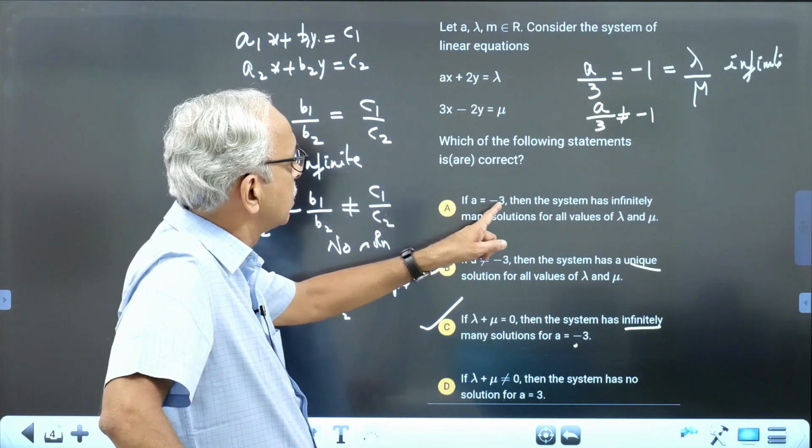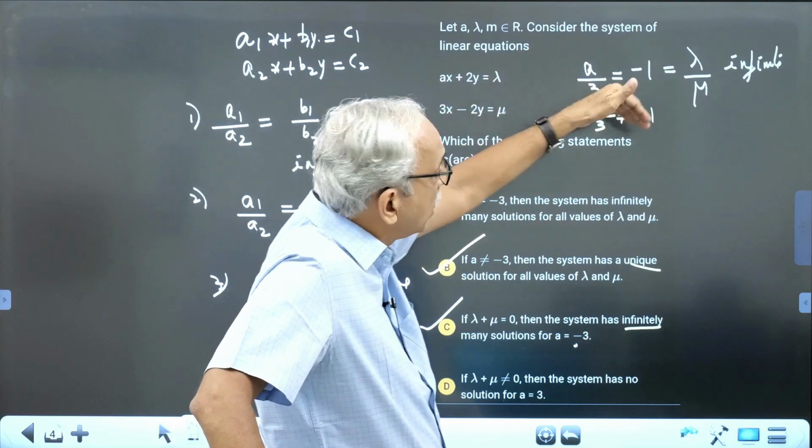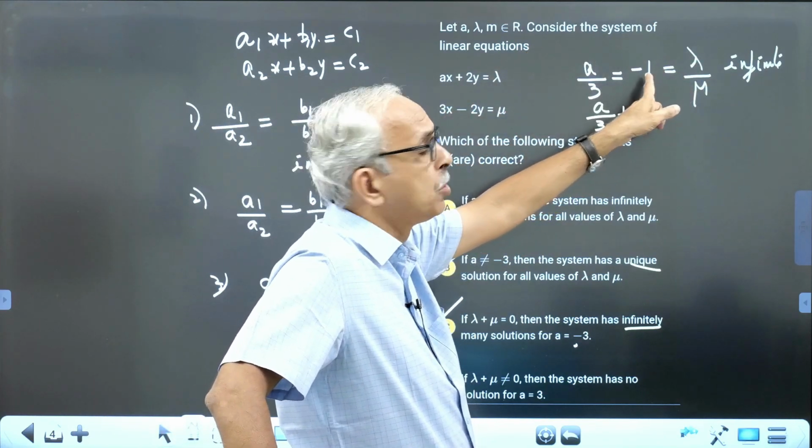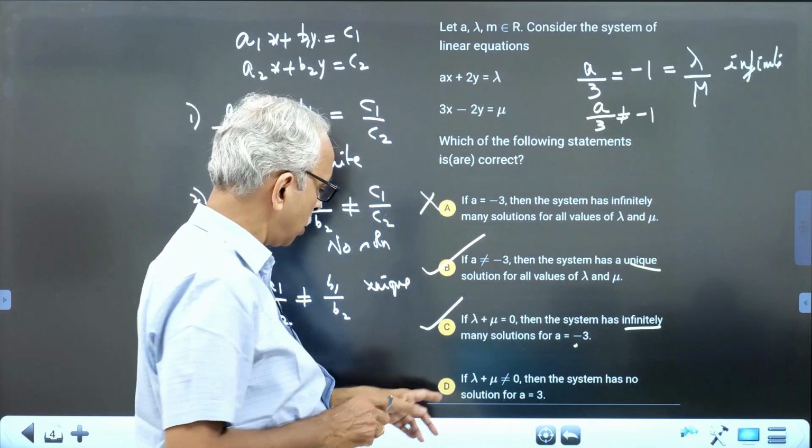Now, A is equal to minus 3. The system has infinite solution. No, because A is equal to minus 3 as well as lambda by mu is minus 1. Then only it will have infinite solution. Therefore, this is wrong.